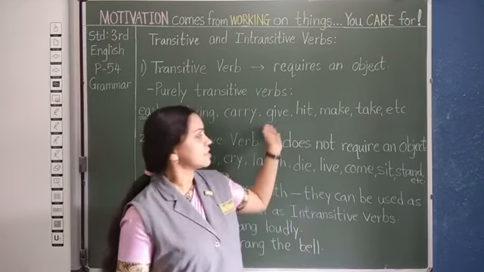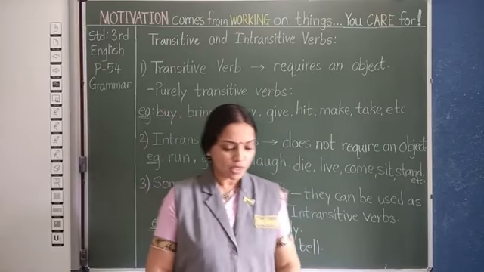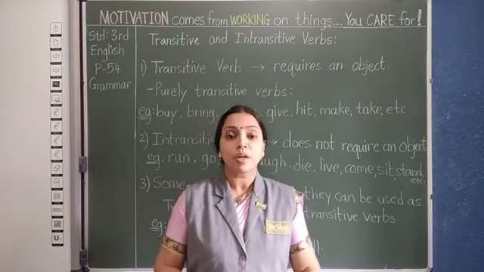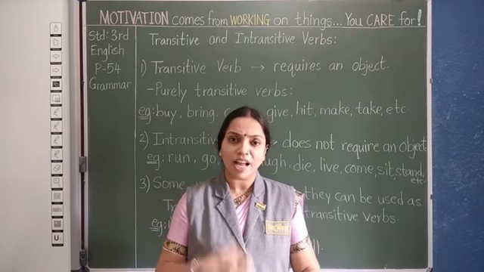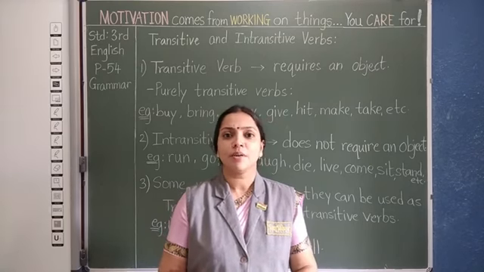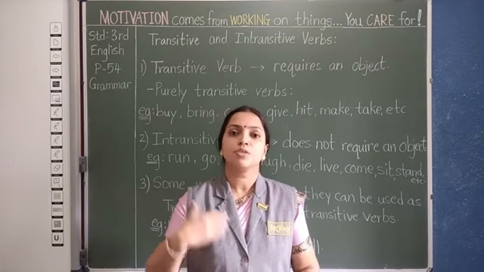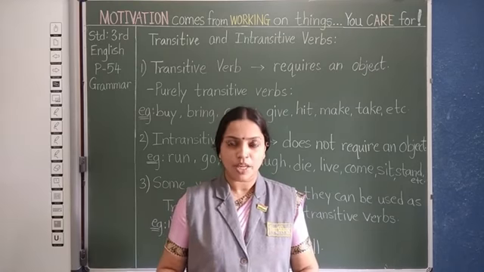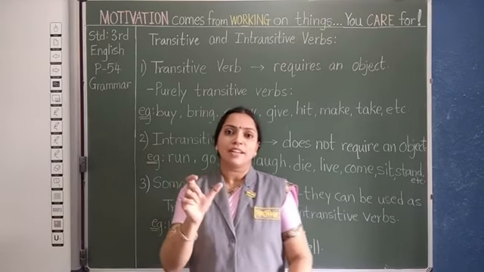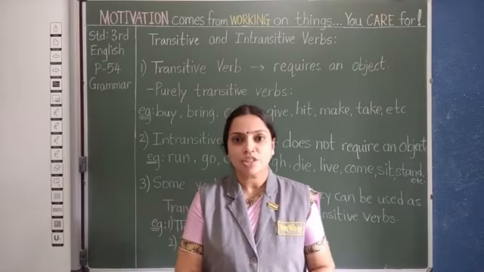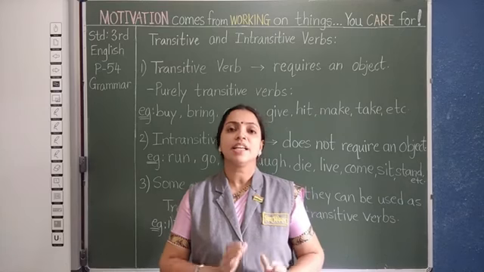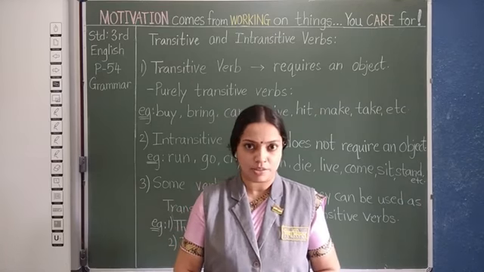These are just few examples. Now understand the meaning of transitive. Transit itself means to transfer. So from that we get the word transitive. So here in such type of verbs you necessarily require a direct object.